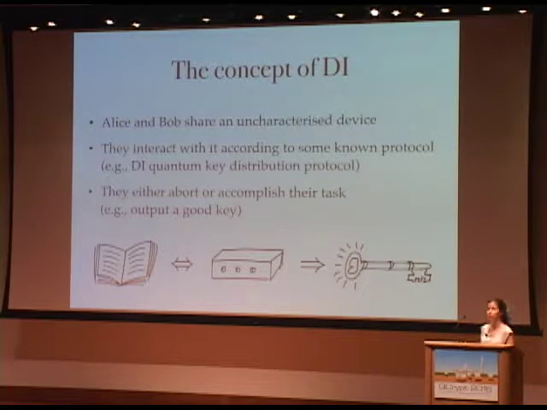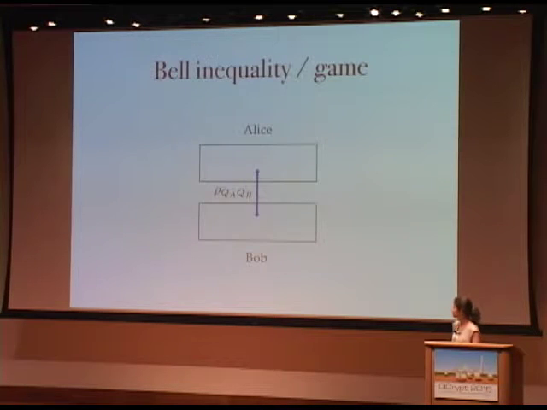Okay, and the reason that it is possible to achieve cryptographic tasks using some interaction with an uncharacterized device is, as Roger explained, due to the existence of Bell inequalities and non-locality. Okay, so I will use the terms Bell inequality and also Bell game or just a game. So let me explain it briefly. So here we have Alice and Bob's device. It's a two-component device. And inside there is some bipartite quantum state. We don't know what it is. Okay, this is this rho here.